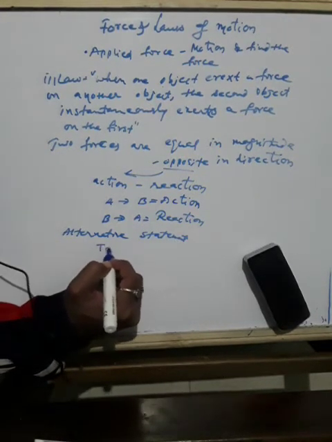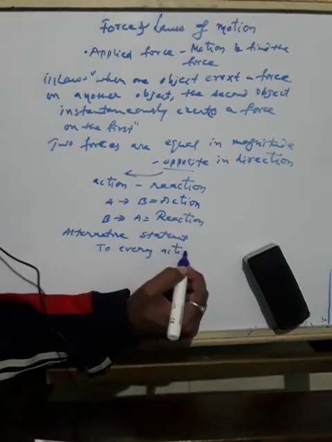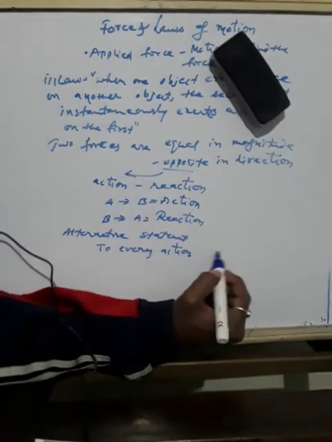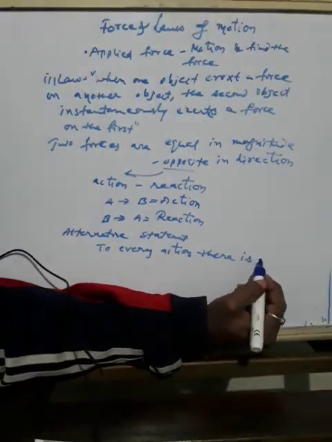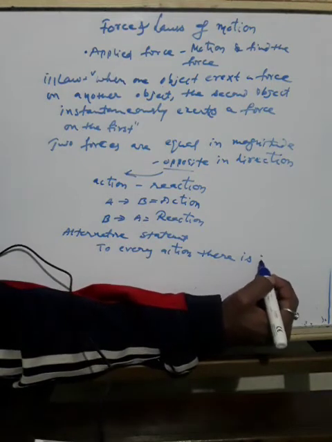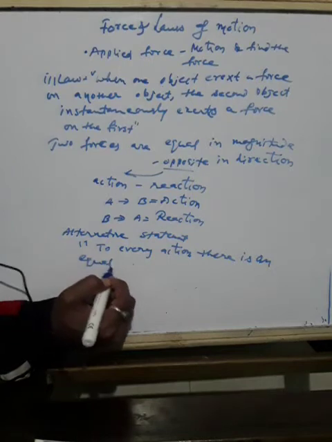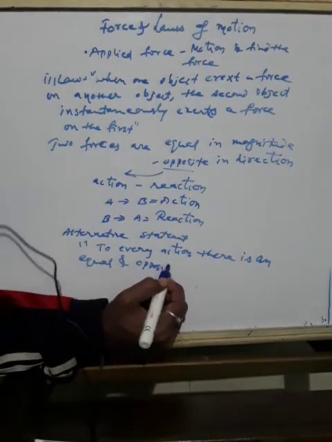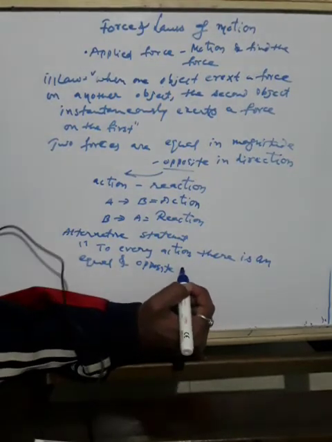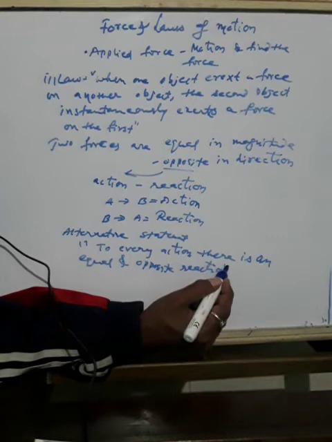One more statement is, to every action there is an equal and opposite reaction.